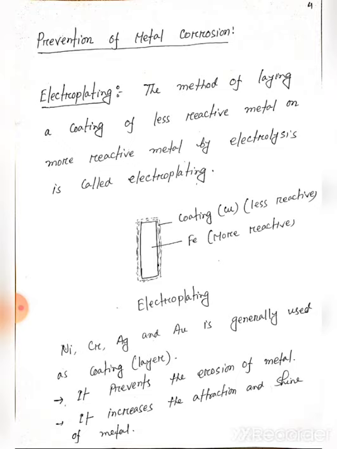Here we use iron, which is more reactive. We know it can easily form a chemical reaction and form rust. As a coating we use copper, which is a less reactive metal. This phenomenon is known as electroplating. We also generally use nickel, chromium, silver and gold as a coating or layer. What are the purposes of electroplating? We use it because it prevents the erosion of metal, and it increases the attraction and shine of metal.